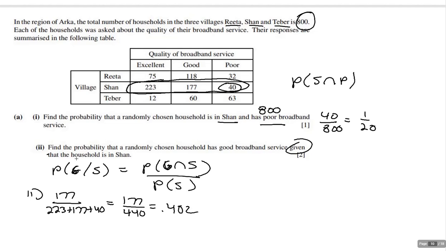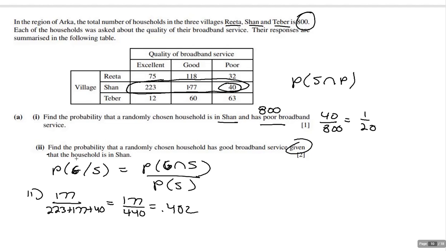If it's given that they're from Sean, then you can forget about everything else. And so all you're going to do is take the 177 and divide it by the number of people in Sean. Okay? Now, we could use the formula that we were using.